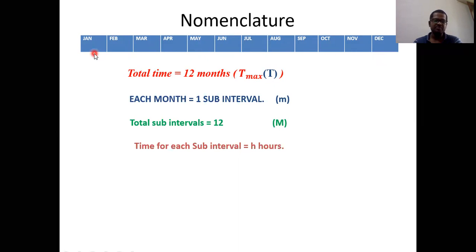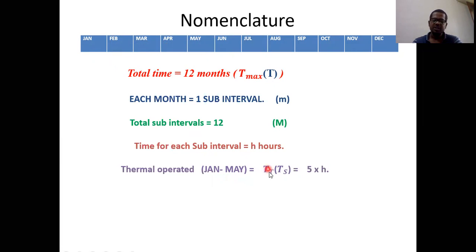Let me assume that this coordination works from January to December. Then how do we find how much time the thermal unit is operating, and similarly how much time the hydropower plant is in operating condition? So let us try to understand. For example, if we assume a thermal power plant is operating from January to May, how many subintervals am I considering here? 1, 2, 3, 4, and 5. So in total I am considering 5 subintervals. And already I told you that each subinterval time is nothing but H hours.